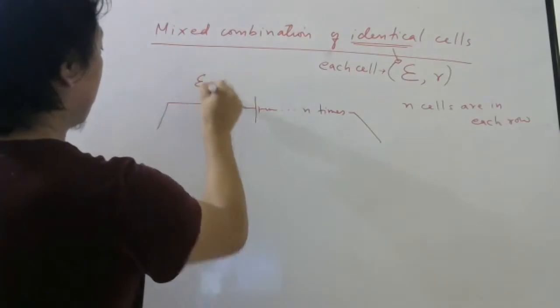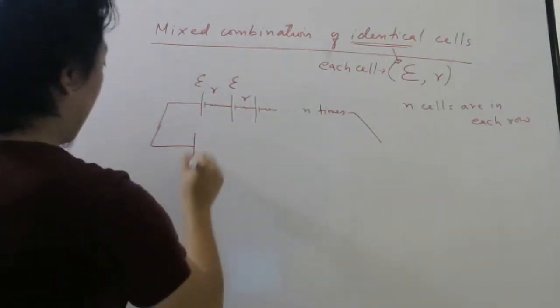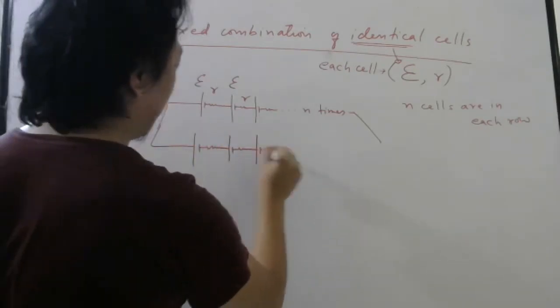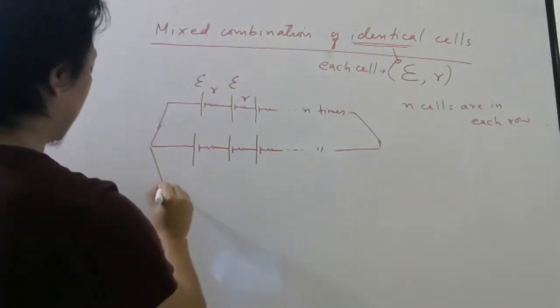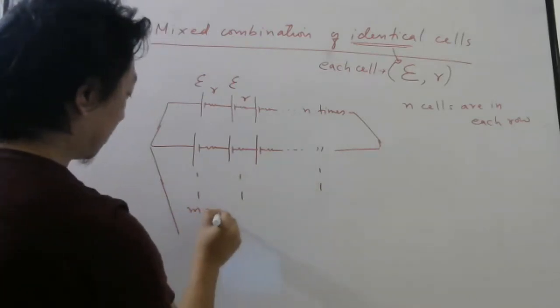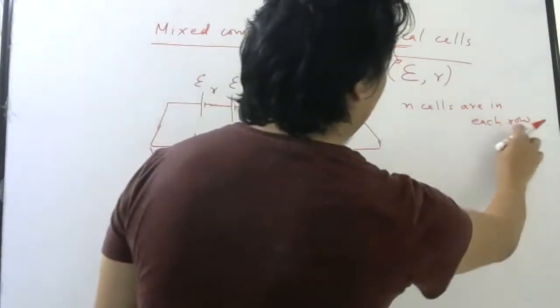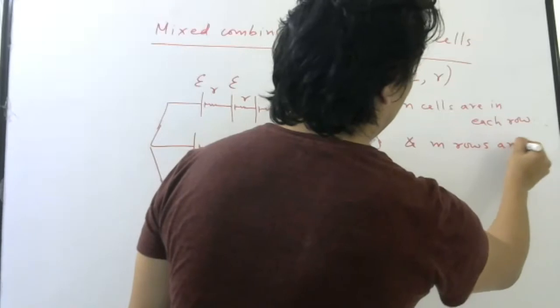Each is the same, so I will not write everywhere. Then I have this combination. It is simple, students, don't get scared. It is very simple. Like this, dot, dot, dot. M rows. So n cells are in each row and m rows are there.